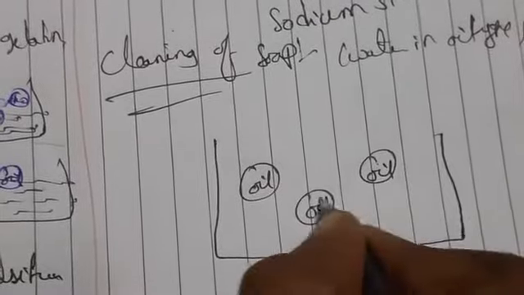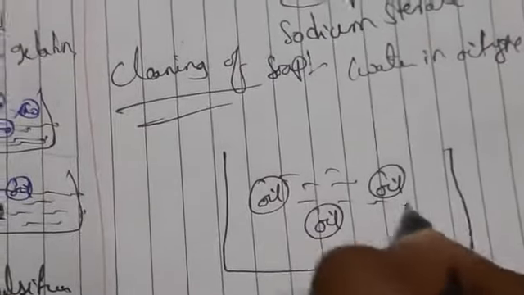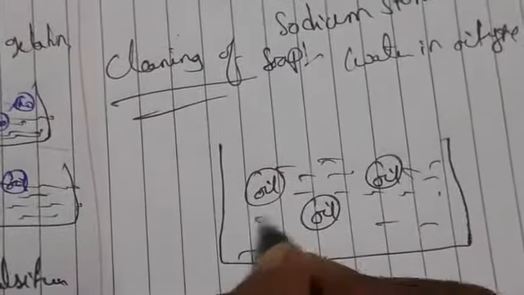I have told you about oil in water type. So this is water, and sodium stearate means COO and Na.